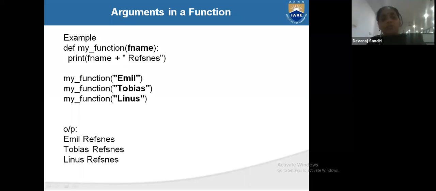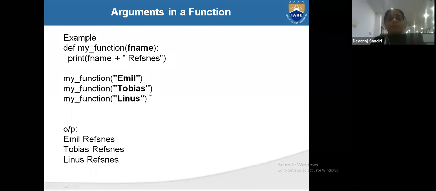So here we give one string, then we concatenate this string. So my_function(email), this email is passing through our fname. Now email is going for fname. Now it prints fname followed by references, email references.